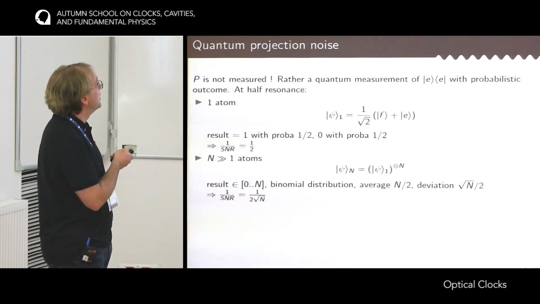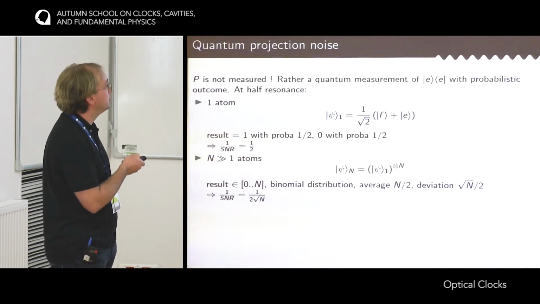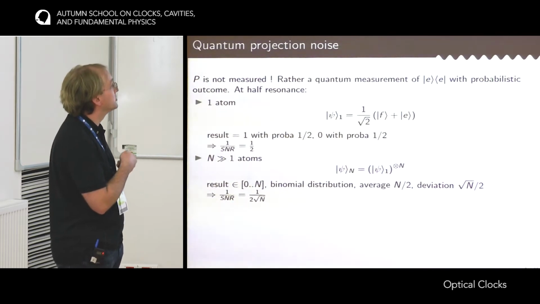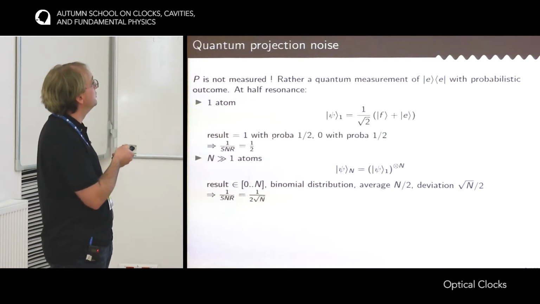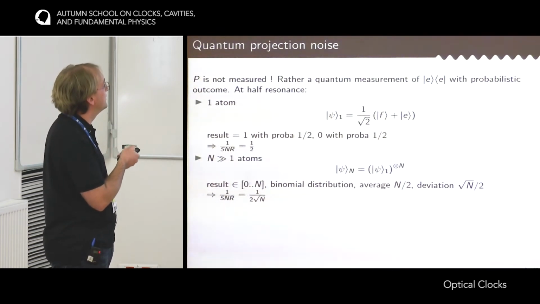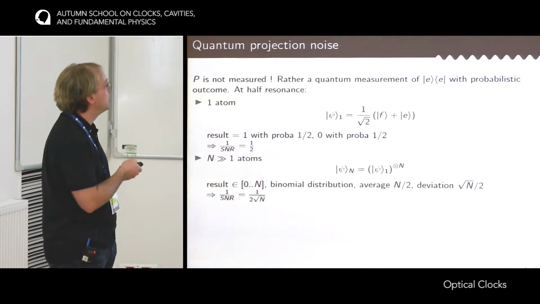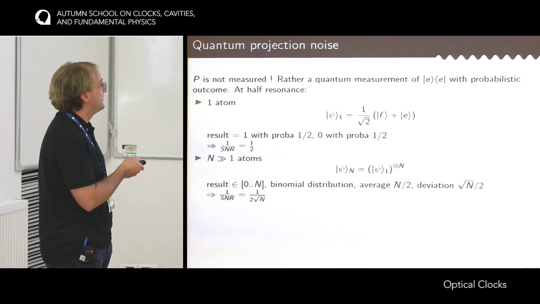Okay, now let's assume that you have a large number of atoms. Then the wave function of all the atoms would be the tensor product of the independent function of each atom. And so each atom would randomly project either in the excited state or the ground state. And so the result would be a binomial distribution, which has an average of n over 2.